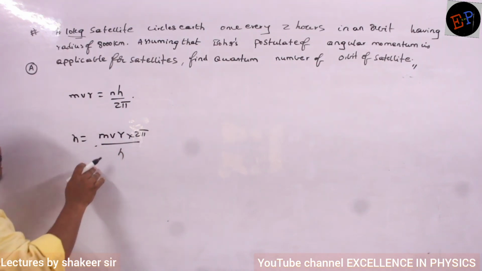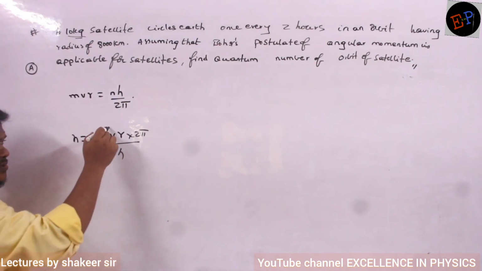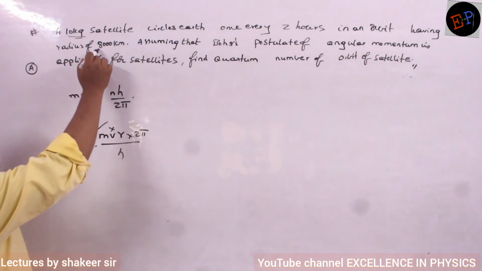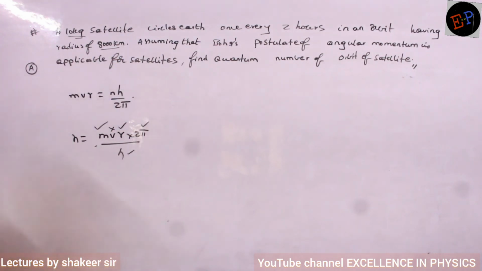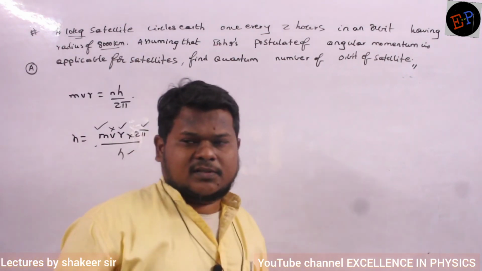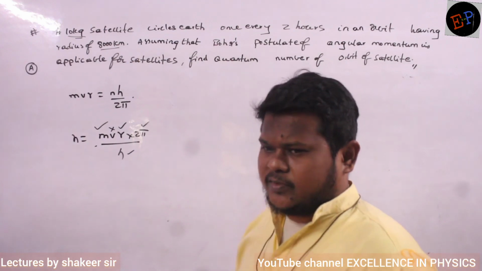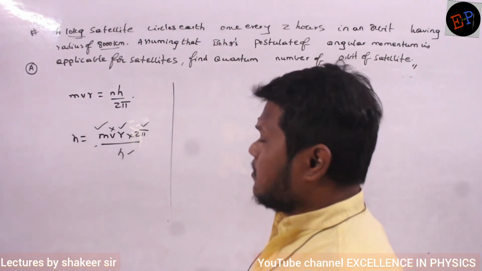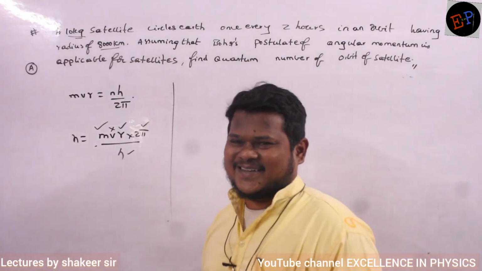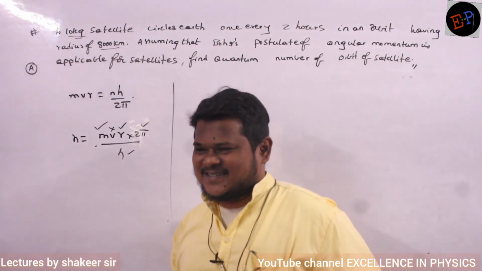With what velocity is it rotating? Is it given? Velocity is not given. Radius 8,000 kilometers, this is given. 2 pi is a constant. h is also a constant. So only velocity I don't have. The tangential speed with which that satellite is rotating, that I don't have. So how can I calculate? Anybody, can you say? Alpha? I don't know, alpha. How can I calculate velocity in this condition?